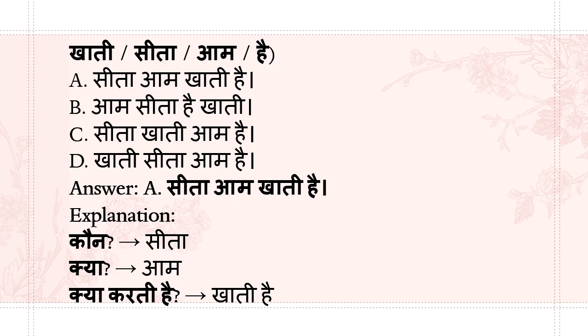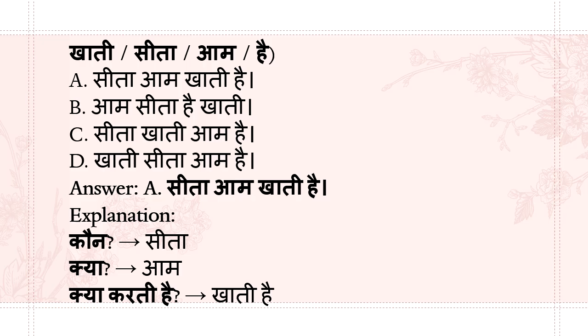खाती, सीता, आम, है. So what will be the proper sentence which can be made from these words? So now you have to apply subject, object, verb: कर्ता, कर्म, क्रिया. Here क्रिया is खाती है, eating. कौन खाती है? Sita.